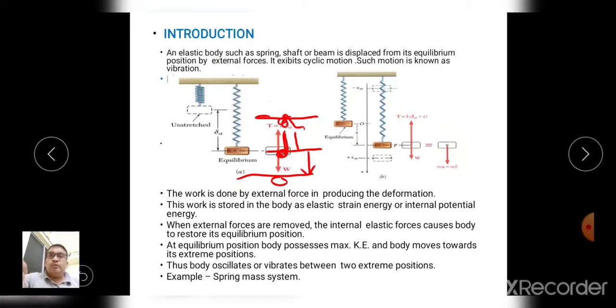And up to what extent does this phenomenon continue? Until the whole energy absorbed at the initial stage is removed from the system, this phenomenon continues. And generally due to the air resistance, after every cycle this energy goes down. So this is the vibration phenomenon. Spring mass system, you can say, is an example of the vibratory system.